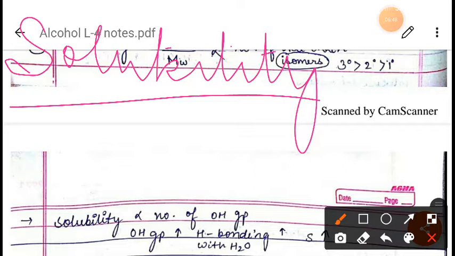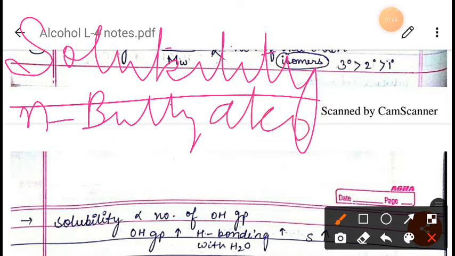Now when we talk about the size of the alcohol molecule, as the size of the alcohol molecule increases, the alkyl group becomes larger, and it prevents the formation of hydrogen bonding with water molecules. So the solubility will go on decreasing with the increase in the length of the carbon chain.